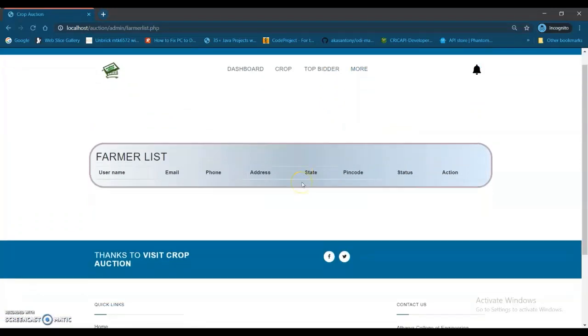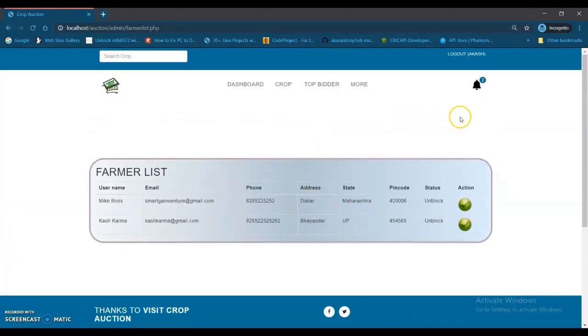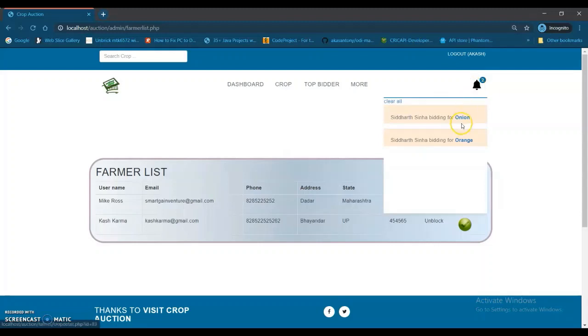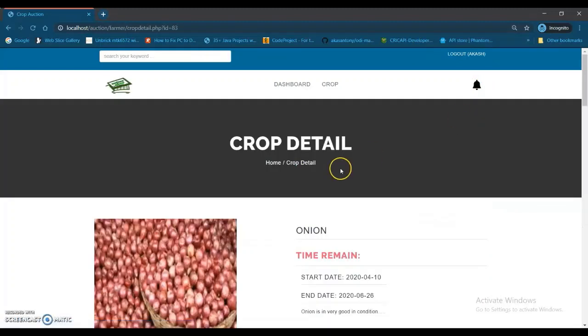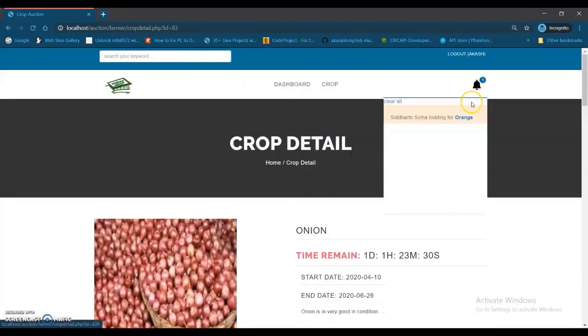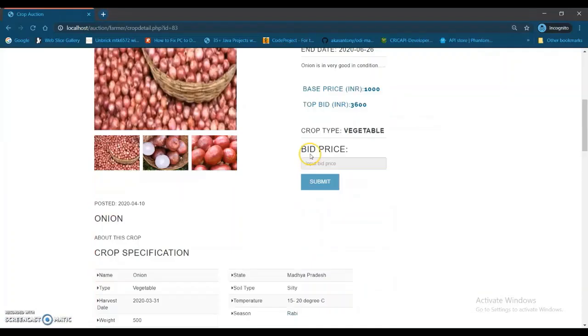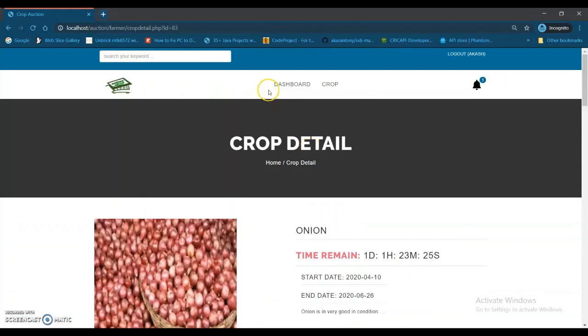He can also remove the farmer. He can block the farmer's account, and he also gets the notification like who is bidding for what. You can see someone is bidding for onions, Siddhasena is bidding for orange, and so on. So this is our entire project.